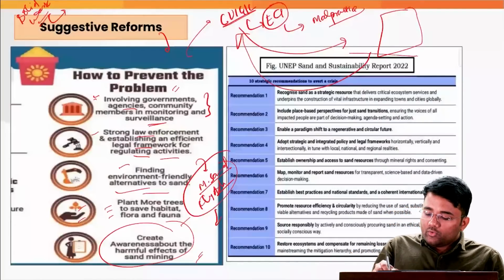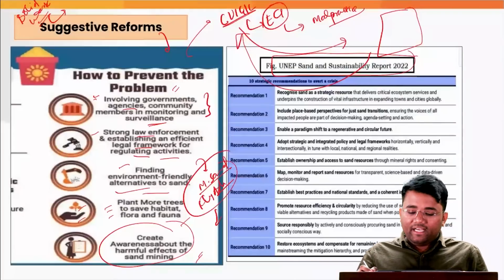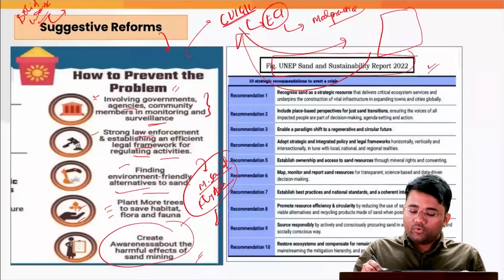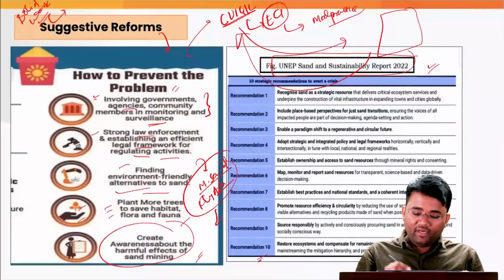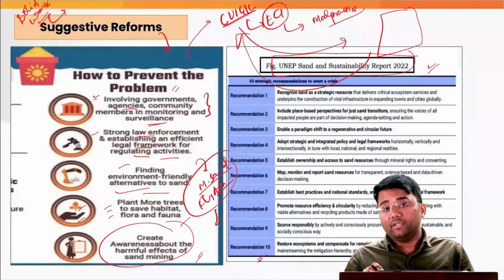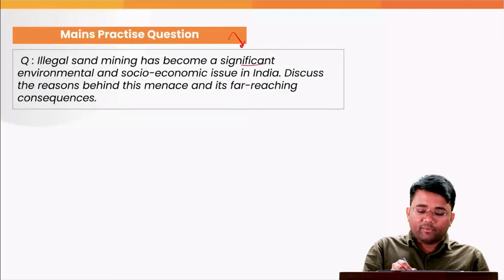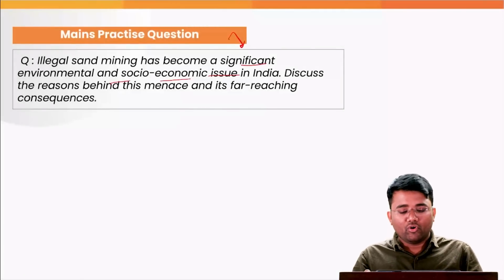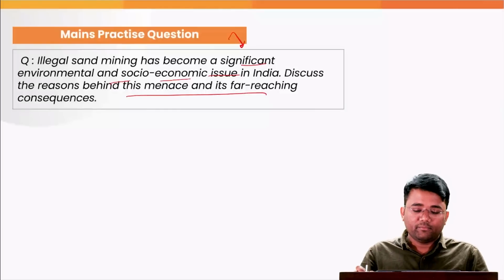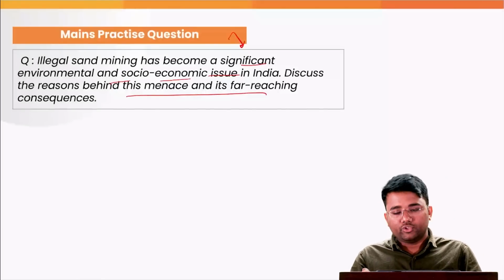Also, the United Nations Environment Programme UNEP Sand and Sustainability Report 2022 gave 10 recommendations that can actually help in addressing this issue. Also, a mains practice question from this topic: illegal sand mining has become a significant environmental and socio-economic issue in India. Discuss the reasons behind this menace and its far-reaching consequences.